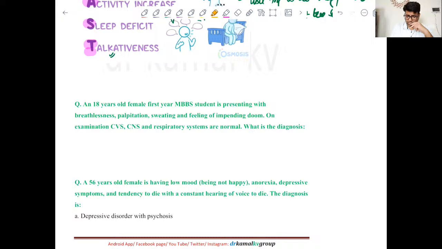A student presented with breathlessness, palpitations, sweating, and most important is a feeling of impending doom. And when you did examination, everything was normal. So the moment you find this word impending doom, this is a classical case of panic attack, right?